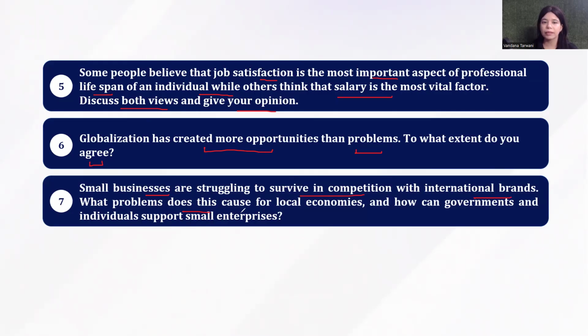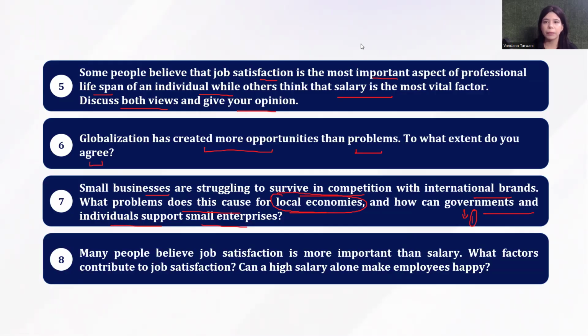What problems does this cause for local economies? Make sure your ideas, your problems here are related to local economies. And how can governments and individuals support small enterprises? And then in the solutions, one solution should come from government angle, another should come from common individuals angle. So that's some intricacy over here. Moving on to the next one.